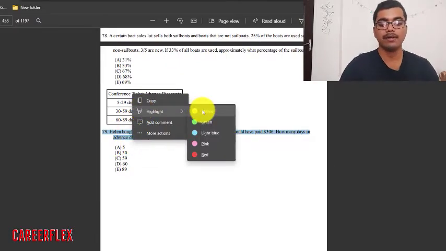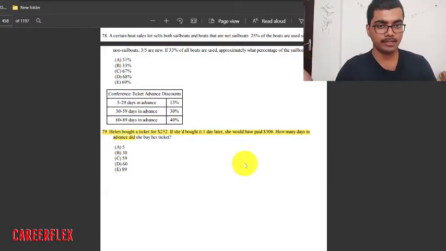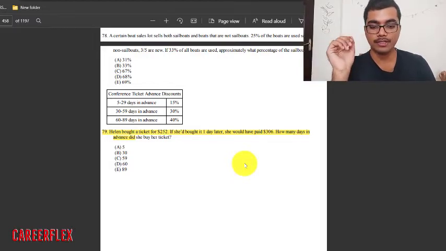First of all, don't purchase any book. Try to download all the books, new editions, from the internet. Don't download old editions, because they are in old patterns and the GRE is not asking those types of questions nowadays. Try to download all the books in the new edition.